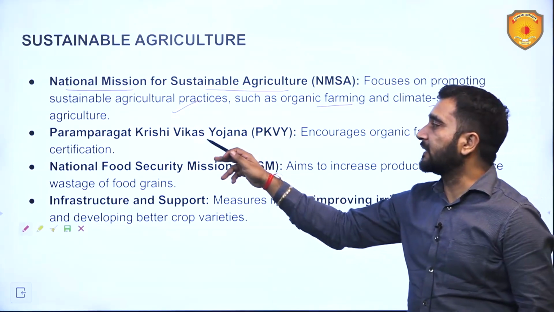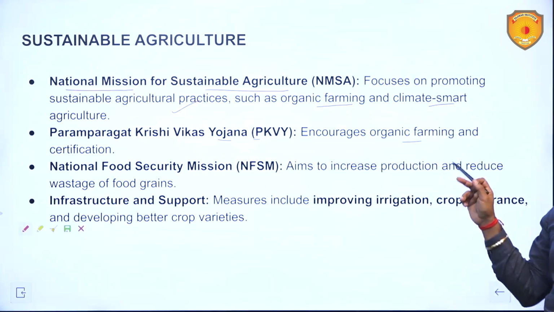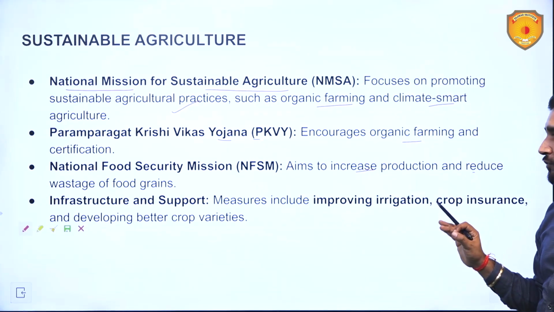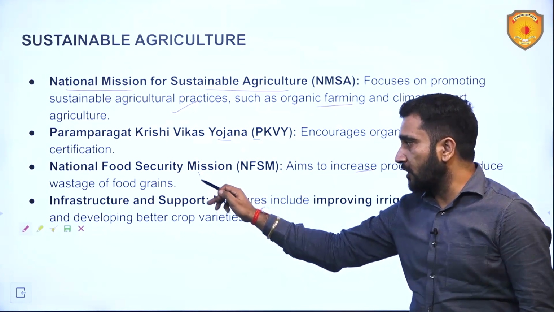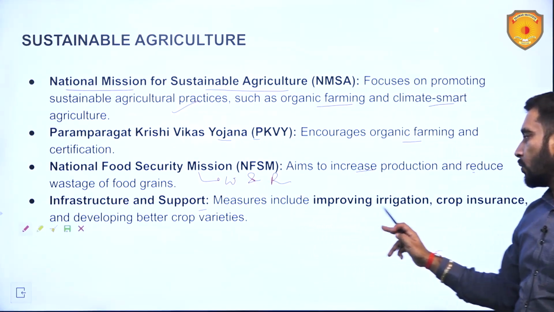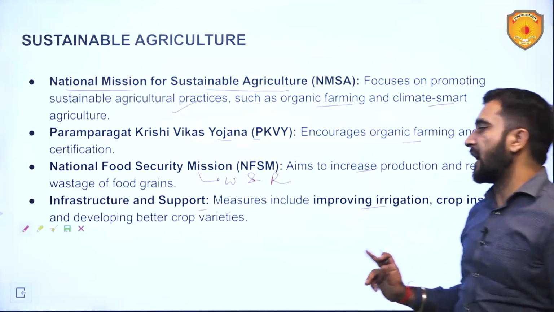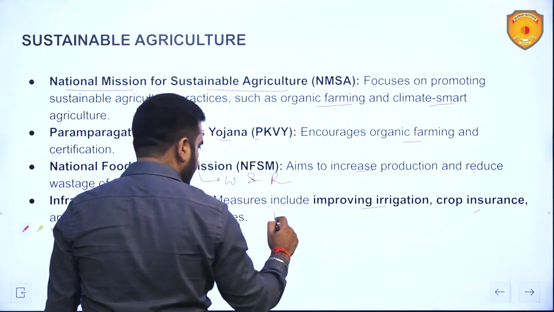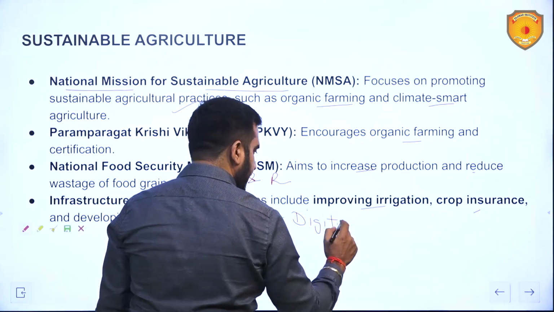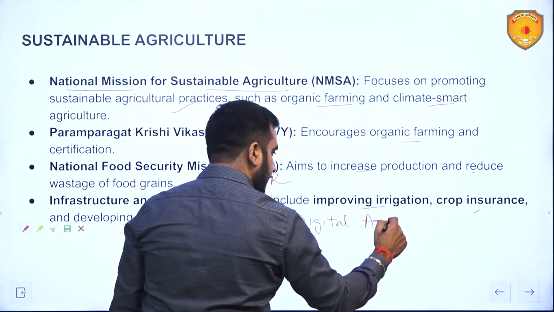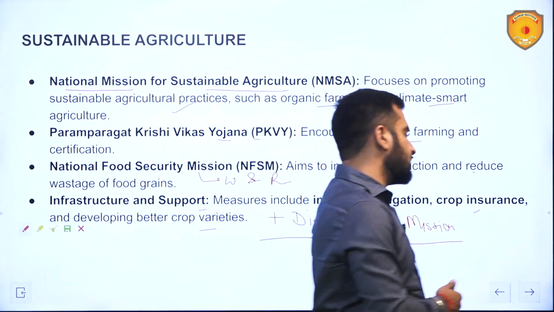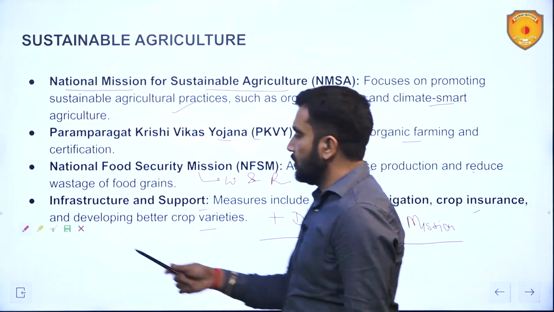Then we have this Paramparagat Krishi Vikas Yojana, which encourages organic farming certification. National Food Security Mission aims to increase production and reduce wastage of food grains. Then we are focusing upon wheat and rice over here. Infrastructure and support measures include improving irrigation, crop insurance and developing better crop varieties. And I would like to add over here the very recently announced Digital Agriculture Mission, which we covered last week. It is also aiming at increasing productivity. That is also part of infrastructure. This is a digital infrastructure with respect to agriculture.